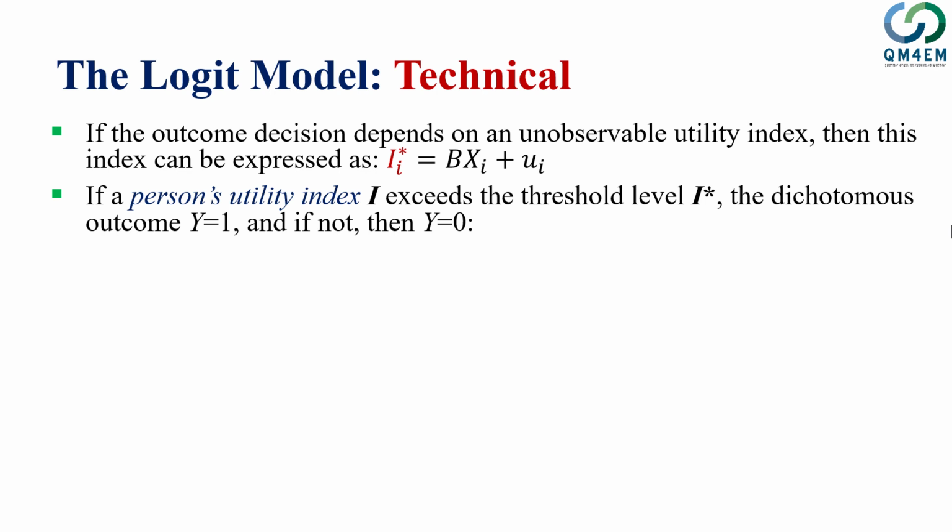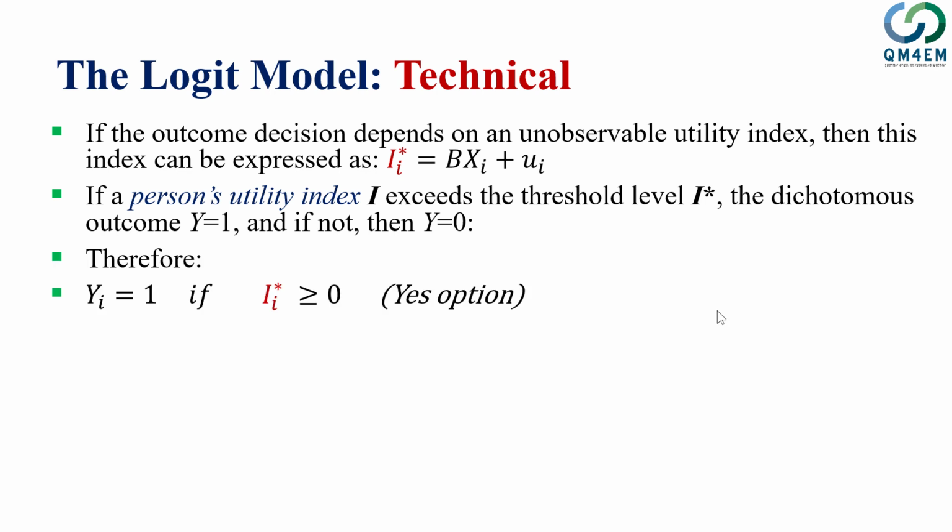So to put it more simply, we say that there is some unobserved utility index, and an individual will select that particular choice, or will make a decision yes, if his utility is more than that unobserved utility, and he will say no if his utility is lower than that.